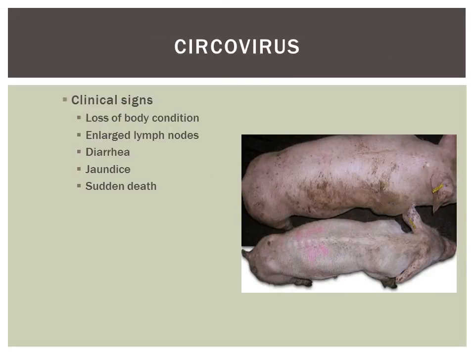Circovirus is also known as post-weaning multisystemic wasting syndrome. The virus is stable in the environment, making it impossible to get rid of. Circovirus usually occurs in nursing or growing pigs and is diagnosed on a herd level through the occurrence of multiple features. The most common clinical signs include loss of body condition in infected animals, enlarged lymph nodes, diarrhea, jaundice, and sudden death.